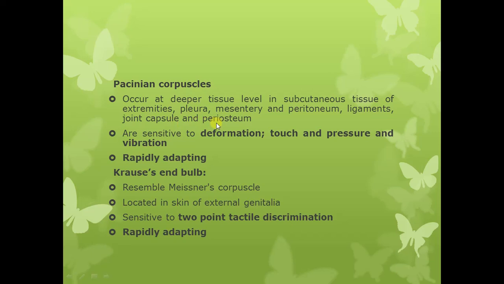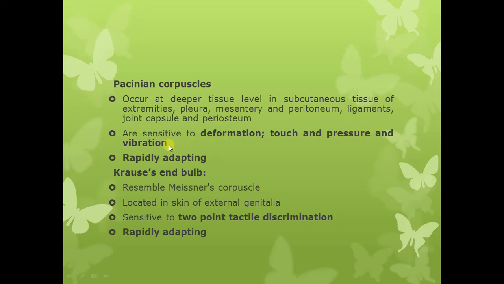When we talked about the proprioceptors, I told you that proprioceptors include the muscle spindles, Golgi tendon organs, Pacinian corpuscles and Ruffini's end organs. So they are present in the joint capsules and in the ligaments where they act as proprioceptors. They are sensitive to deformation, and deformation is brought about by pressure and vibration.